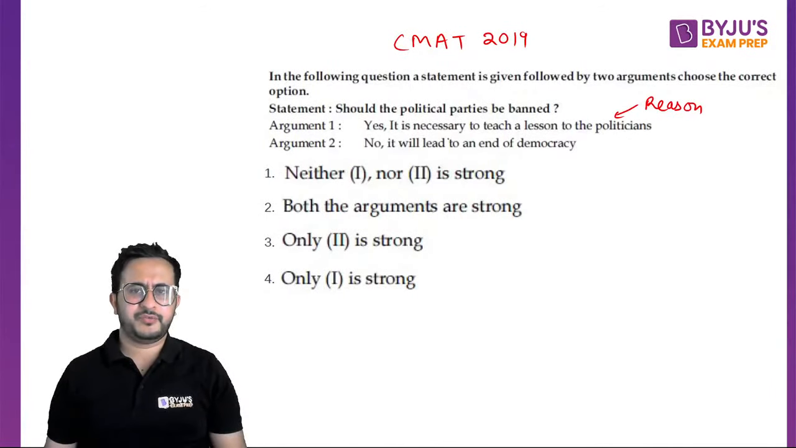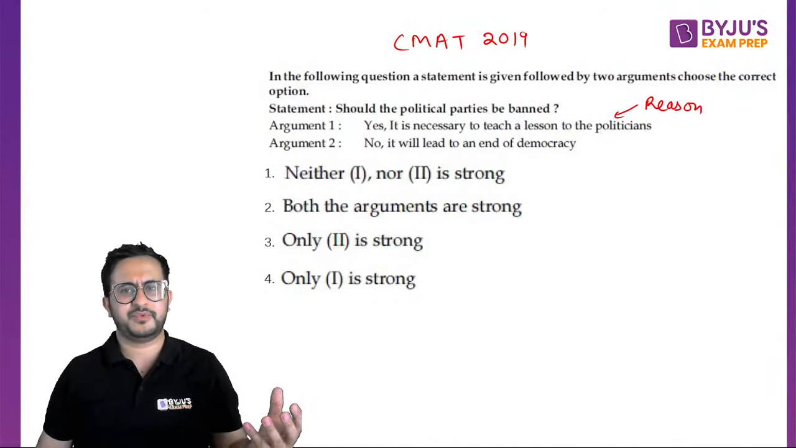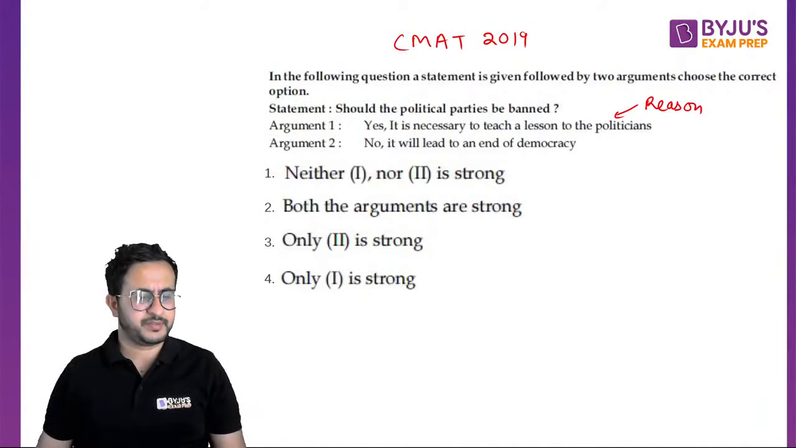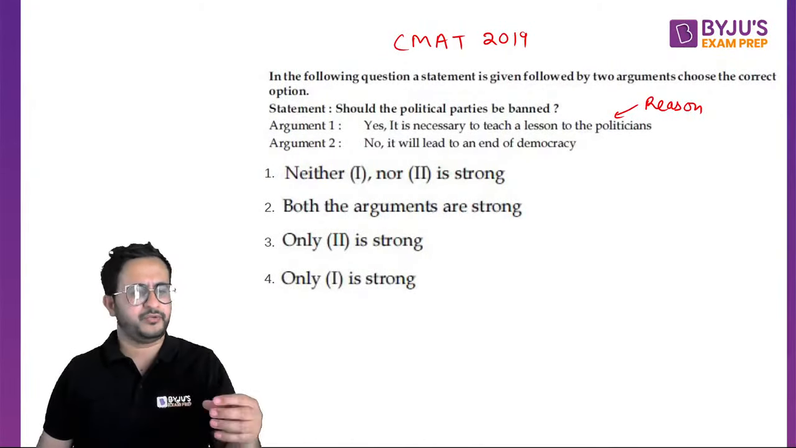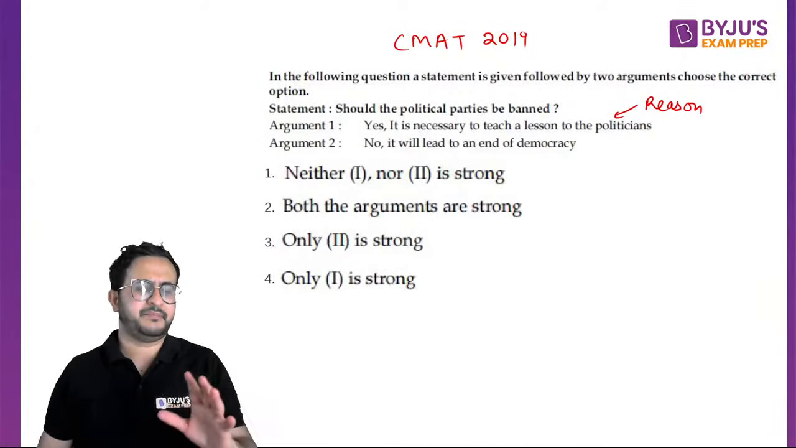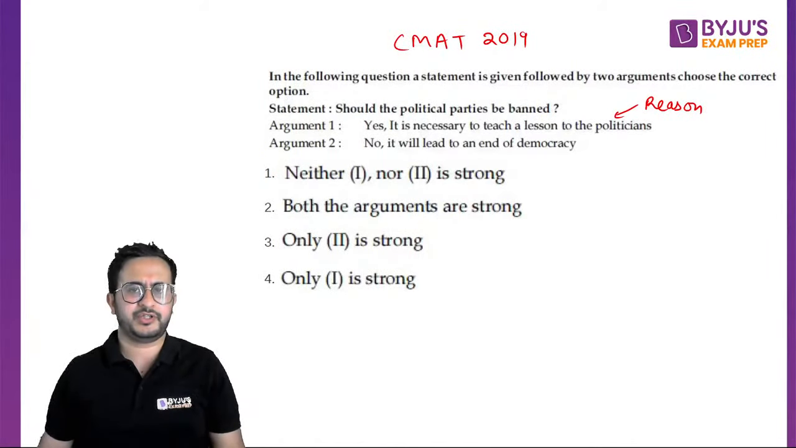The argument says it is necessary to teach a lesson to the politicians. If you want to teach lessons to the politicians, it is not necessary to ban political parties to teach them a lesson. There could be other ways also. You can punish them, you can expel them from the party. But banning a political party is not the solution. So it is not a strong argument.